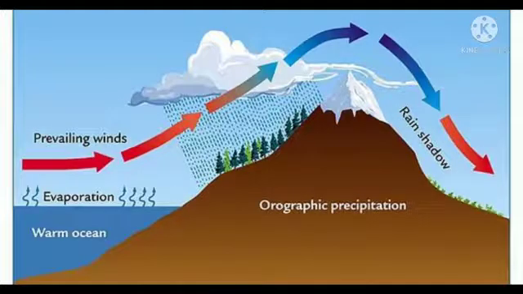The windward side of the mountain gets more rain. Amount of vapor in the air reduces after crossing the mountain, and the moisture holding capacity of the air also increases. The leeward side of the mountain gets lesser rainfall, and hence this area is identified as rain shadow area.